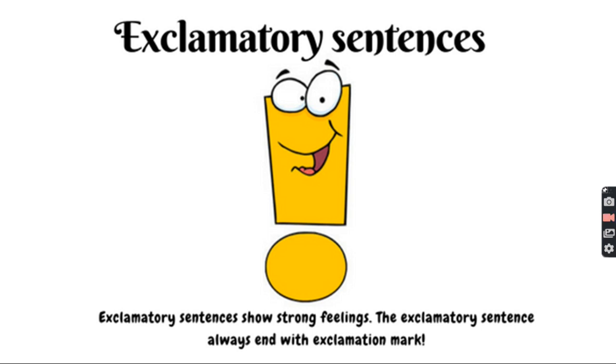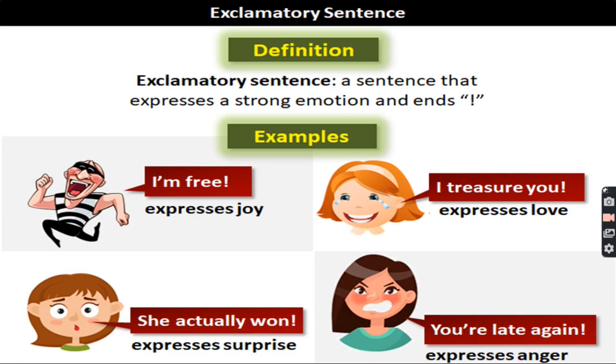Now coming back to the last type of sentence, exclamatory sentence. What do you understand by the word exclamatory? It means showing exclamation, expression. So an exclamatory sentence shows strong feelings and ends with an exclamation mark. What are the feelings? Feelings of happiness, joy, sadness, regret. So here is the definition. An exclamatory sentence is a sentence that expresses a strong emotion and ends with an exclamation mark.